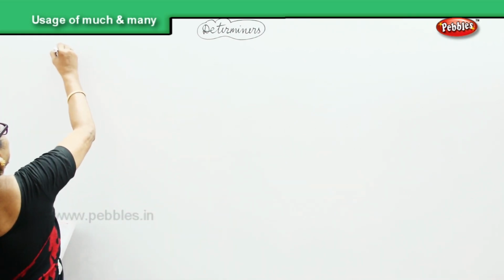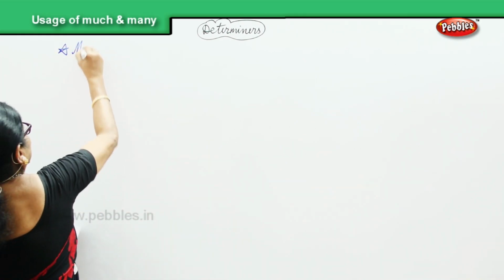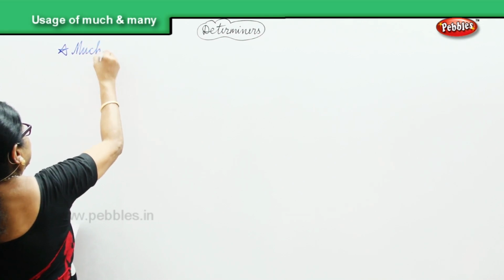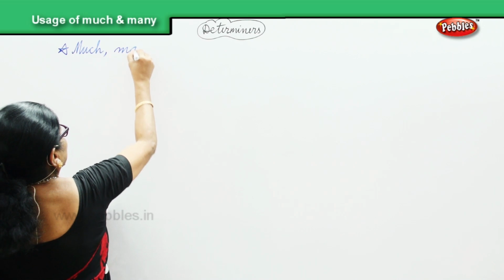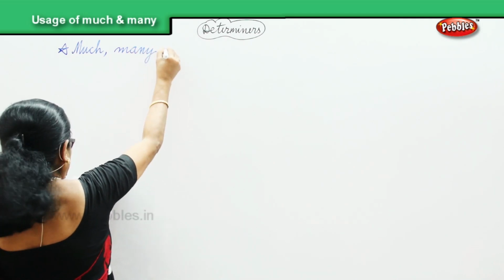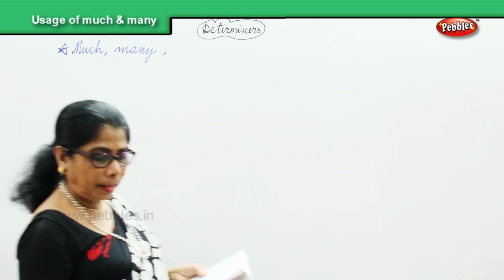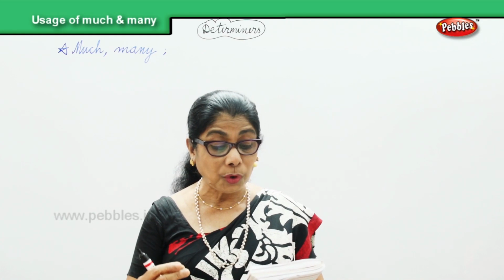Much and many. When we say much, much stands for quantity. I need so much of rice. Quantity.